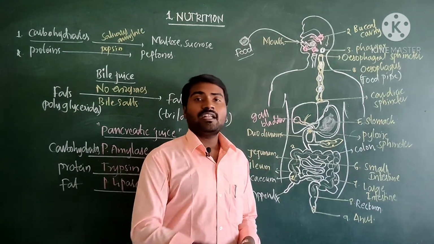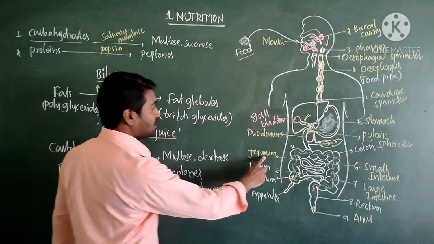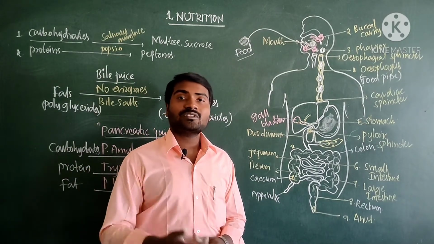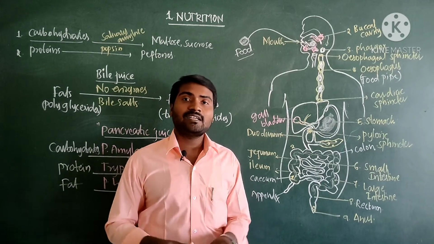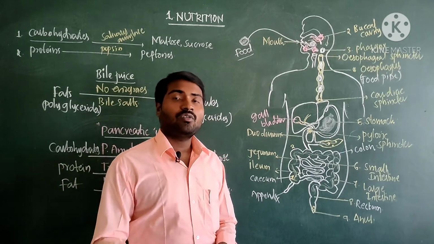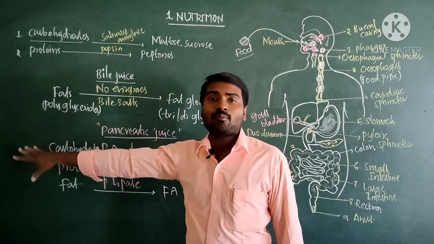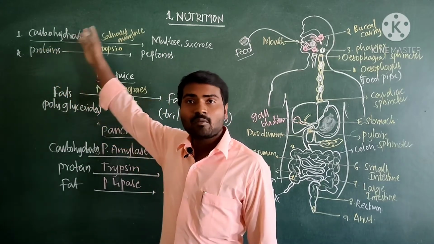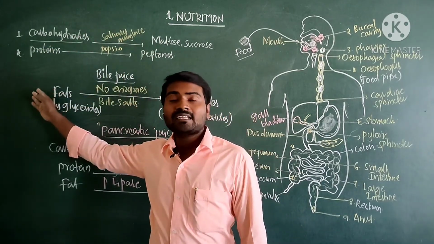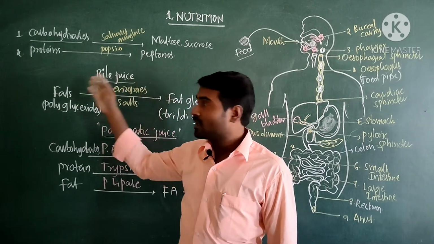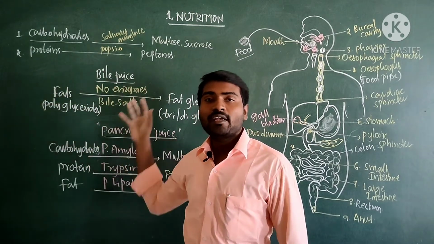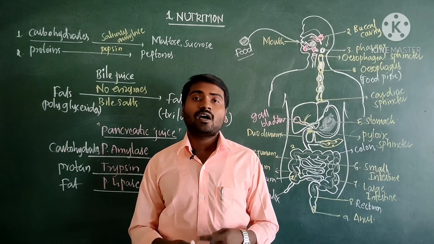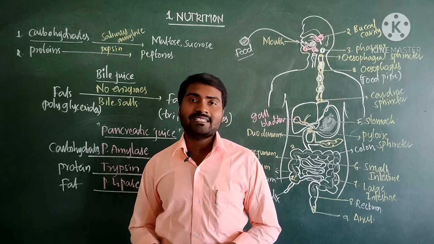Now the food reaches the next part of the small intestine, that is called the jejunum. So the walls of the small intestine also secrete a juice called intestinal juice. So it is released by the small intestine. Till now we have learned that all the complex molecules are broken down into simple molecules. Complex carbohydrates, polysaccharides, are broken down into disaccharides. Polypeptides are broken down into dipeptides or tripeptides. Polyglycerides are broken down into di or triglycerides. Okay. So let us see how the intestinal juice is involved in further digestion.